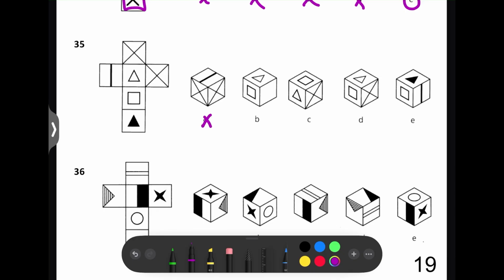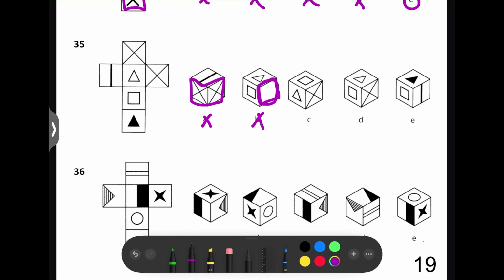So it's not A because if you see the square and line, you wouldn't see both the squares and the line together, because this line and this cross are one square apart, so they'd be opposite each other. Here we've got both the crosses and the line, which is not possible. And also we can eliminate B. As you can see, there's no plain white square in the net. They've all got a pattern or shape in it. So there can't all of a sudden be a plain blank side of the cube.